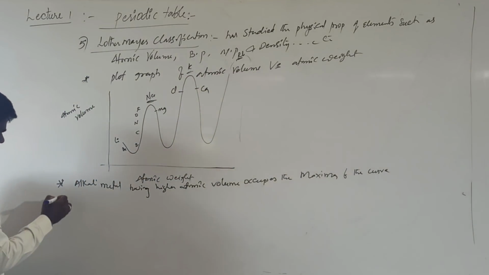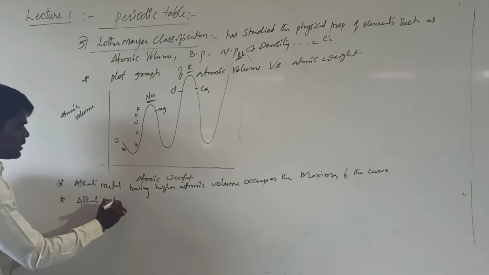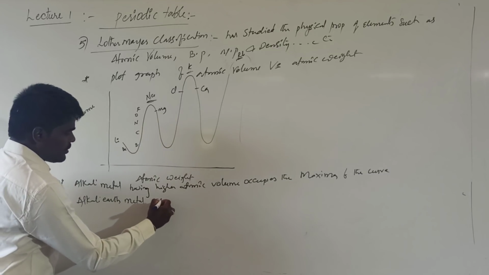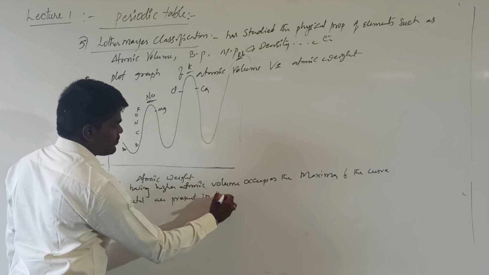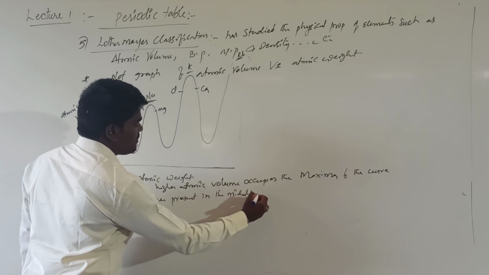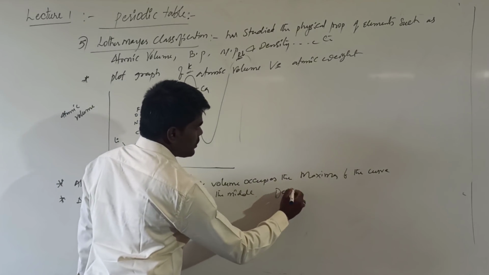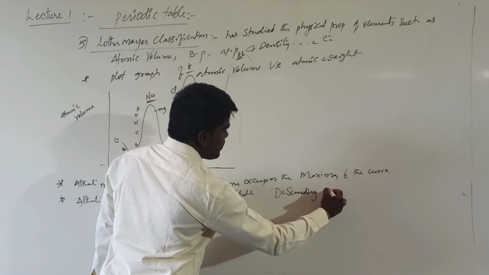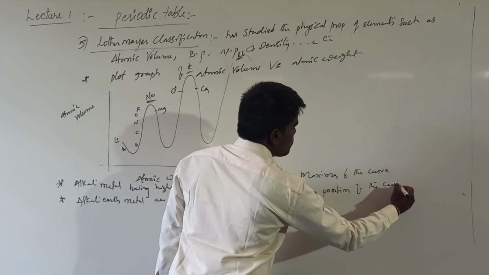Whereas alkali earth metals are present in the middle. They occupy descending positions of the curve.